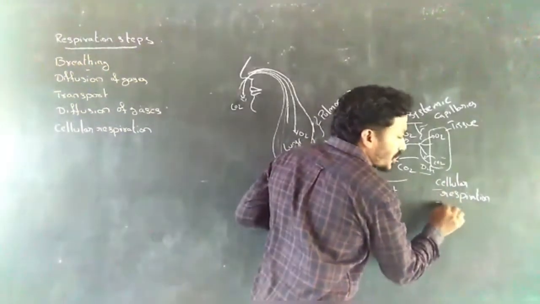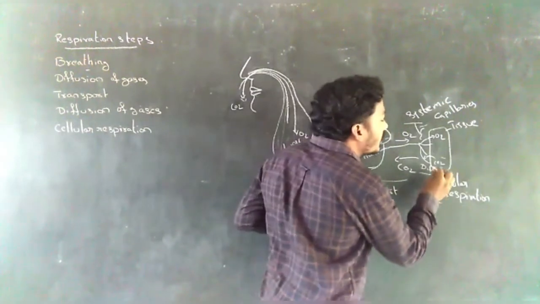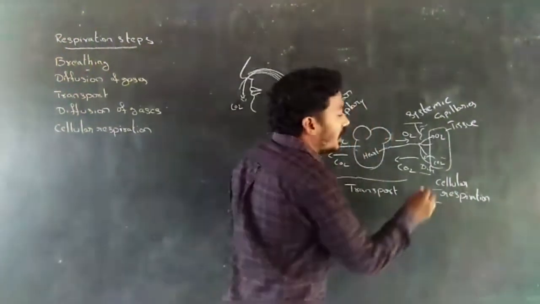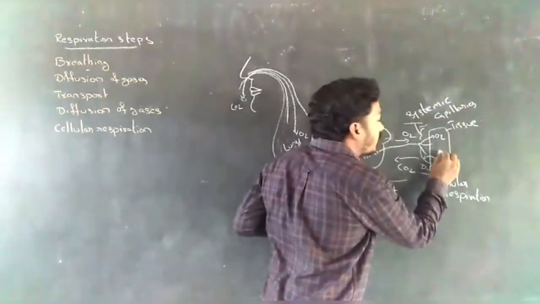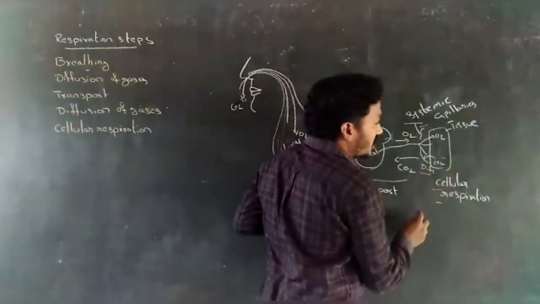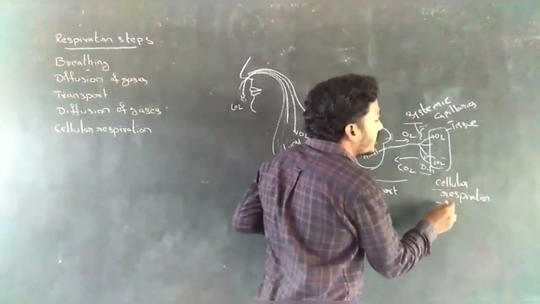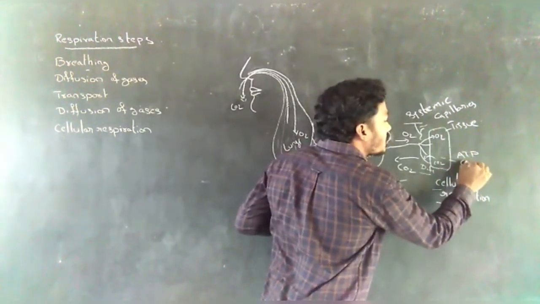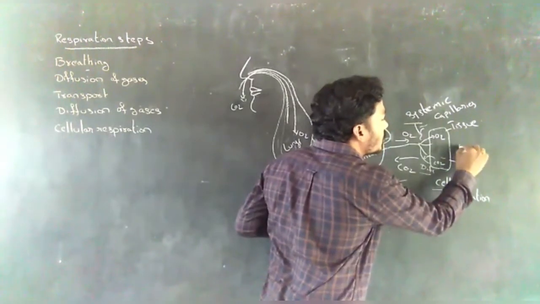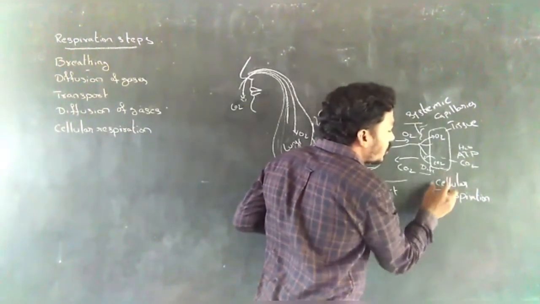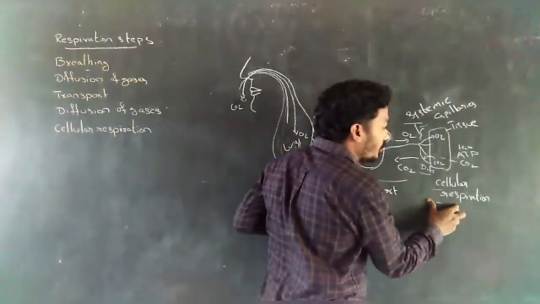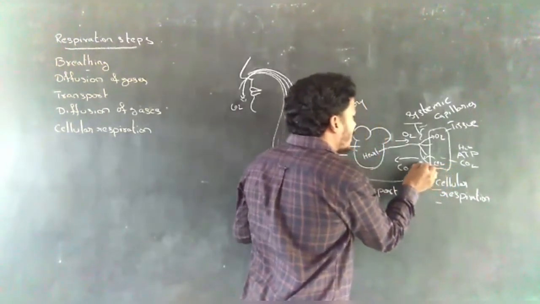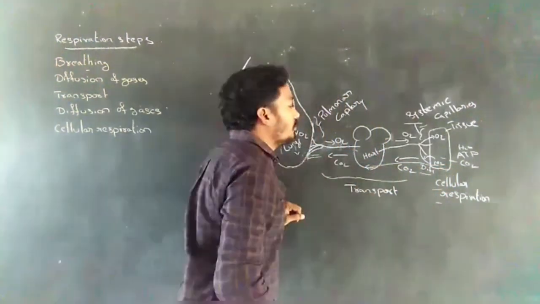Next, cellular respiration. In cells, oxygen is utilized for the breakdown of substances. In this process, ATP, CO2 and water are released. This process is called cellular respiration. The CO2 present in the cells is transported by blood.